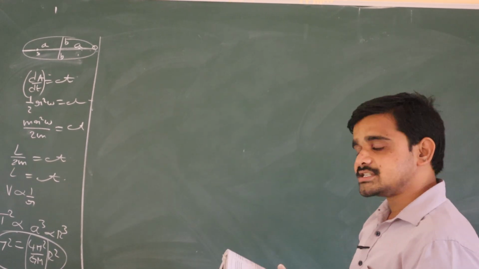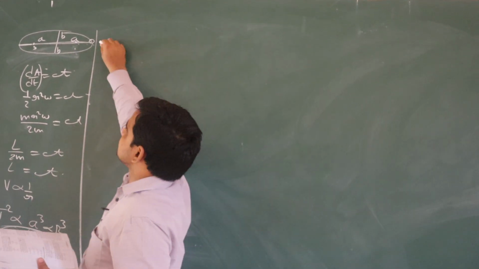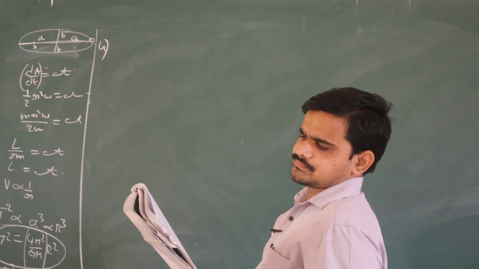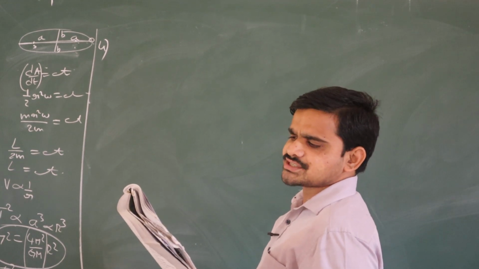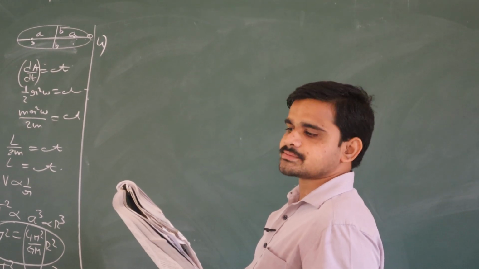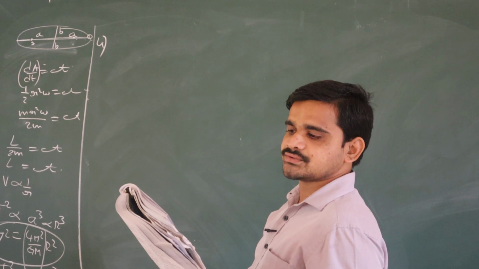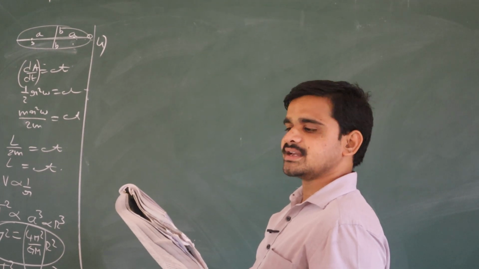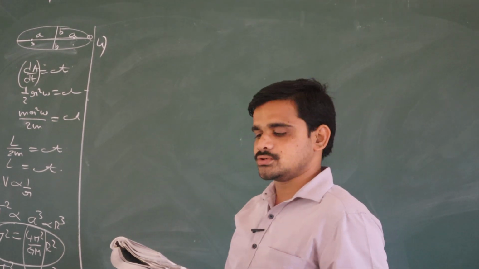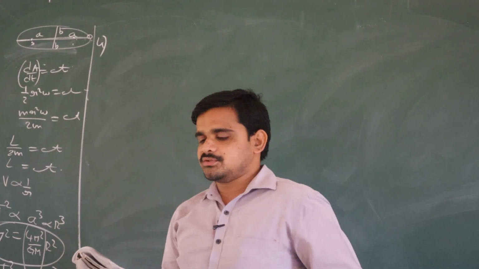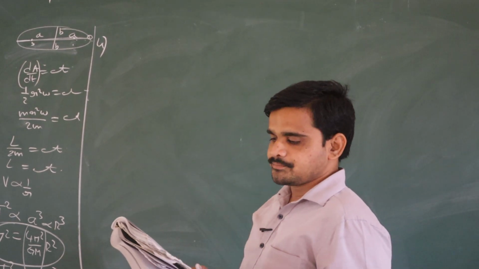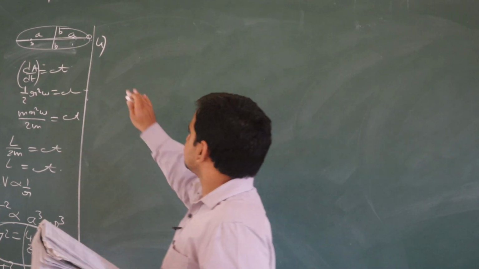Fine. Till 6 problems, 3 problems are there in this exercise 3. We'll complete this topic. What is given? Check it. The minimum and maximum distance of the satellite from the center of the earth are r and 4r respectively, where r is the radius of the earth and M is the mass of the earth. The maximum speed... We'll do this problem on the orbital velocity concept here. Because we have to know the orbital velocity, then we can do it. We'll do it at that time. Okay, leave that one. Next, go for this 5th one.